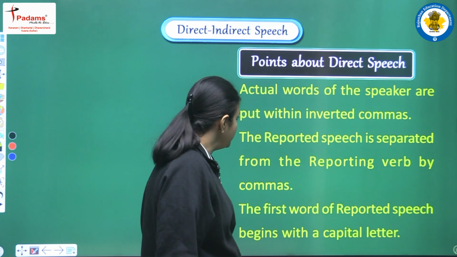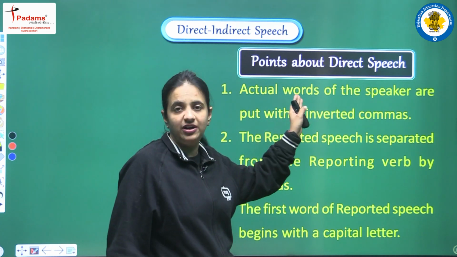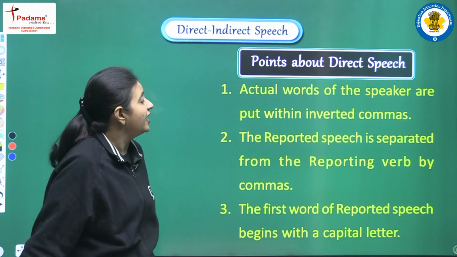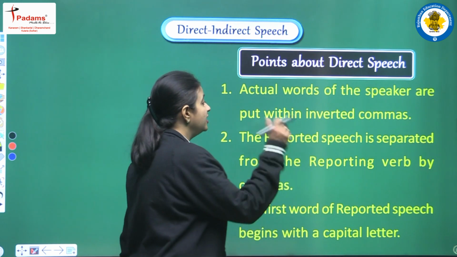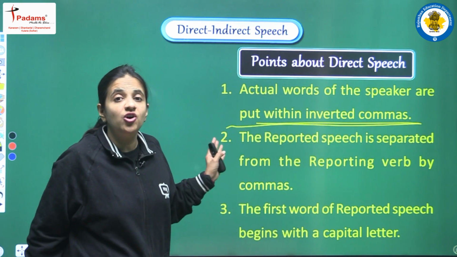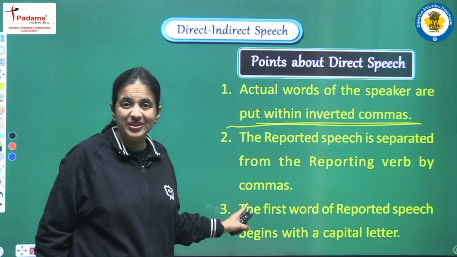Actual words of the speaker are put within inverted commas. This is clear, we have discussed already that the actual words of the speaker are always within inverted commas, and that part is known as reported speech.